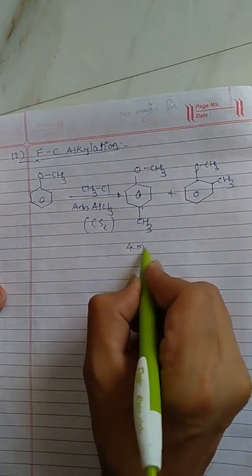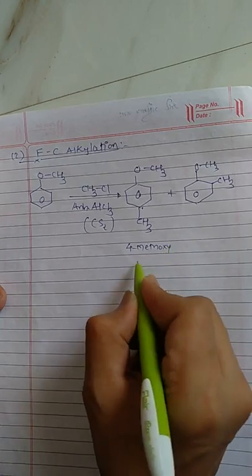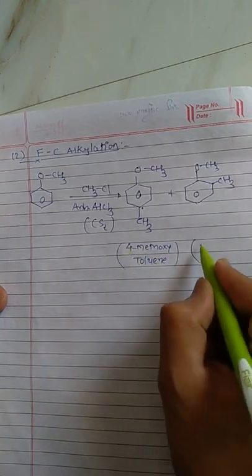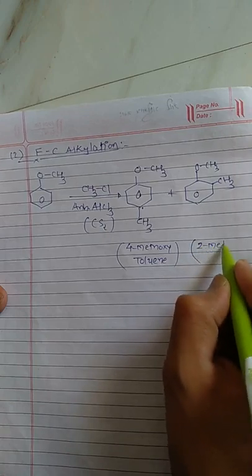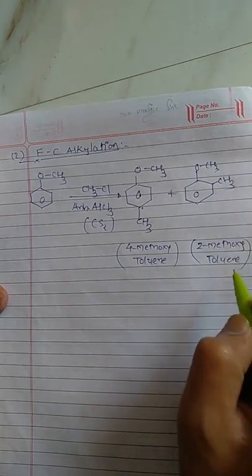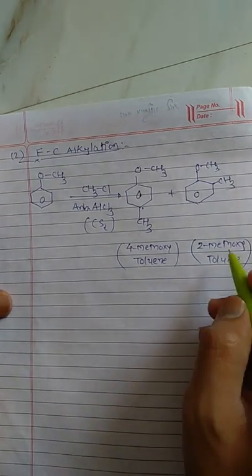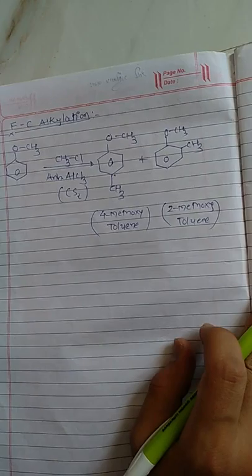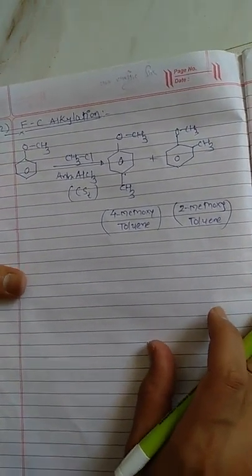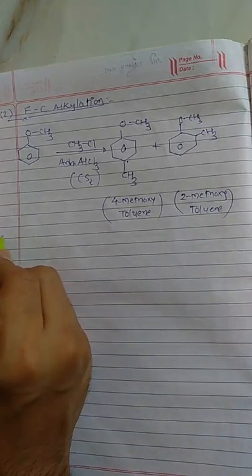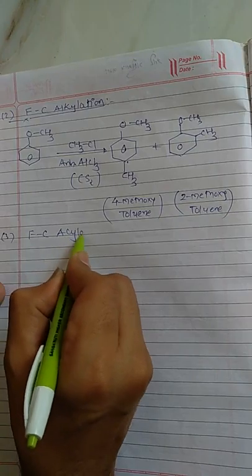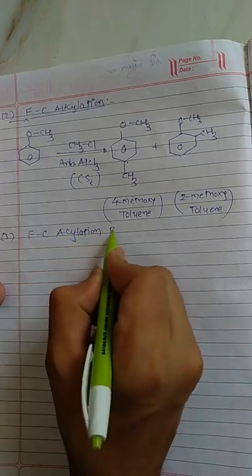So 4-methoxytoluene, and the second one is 2-methoxytoluene. So we have a total of two structures. Now we will discuss the acylation reaction. It is quite similar to alkylation. I will give number 3, FC acylation reaction.